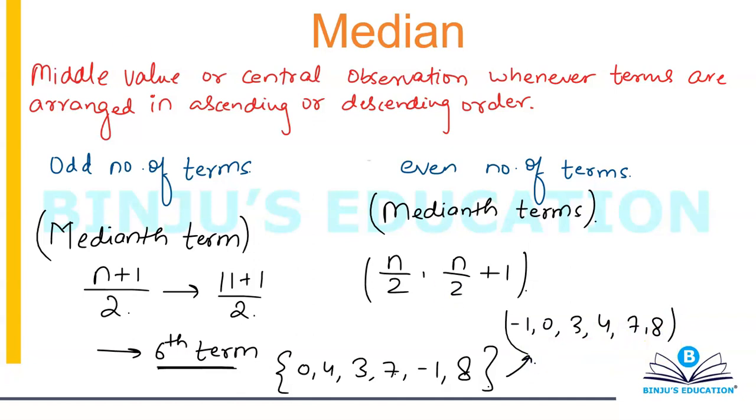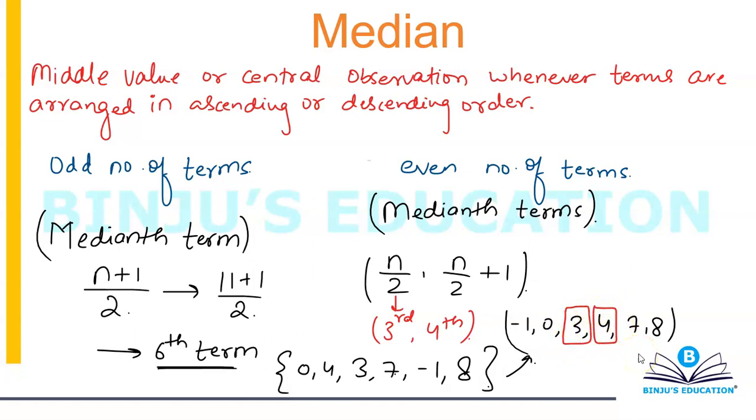So if n is 6, then the medianth terms will be the third term and the fourth term. Now, interestingly, in this case, my third term is 3 and my fourth term is 4.